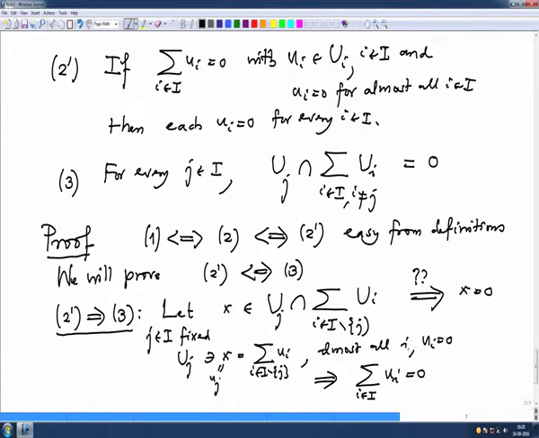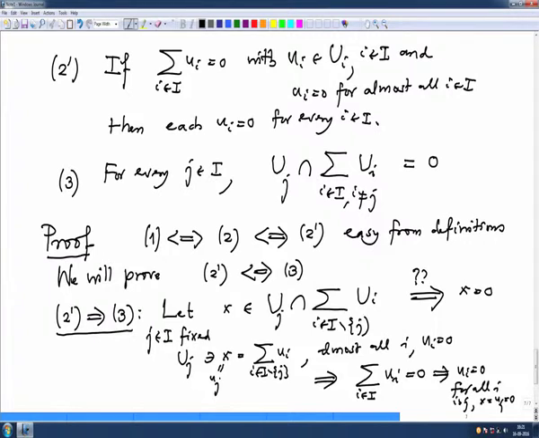Now 2 prime says that if the sum is 0, then all of them are 0. So, that will imply ui equal to 0 for all i, in particular for i equal to j. For i equal to j, x is uj and that is also 0. So, we have proved x is 0.